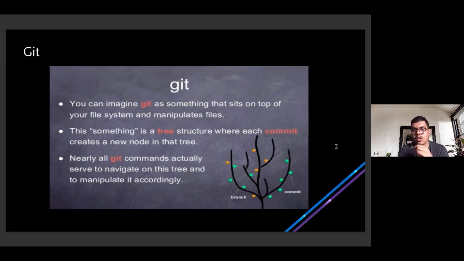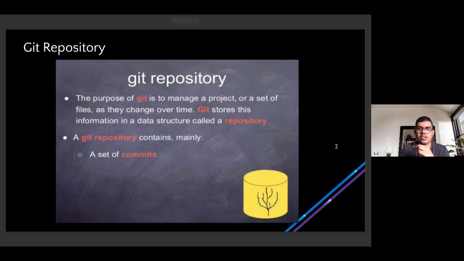There are also multiple commands associated with Git which you can use to navigate through the whole tree and see at what point in time what has changed, right? All these things are possible, and Git provides you those facilities. So this is the essence of Git, right? Now moving on.